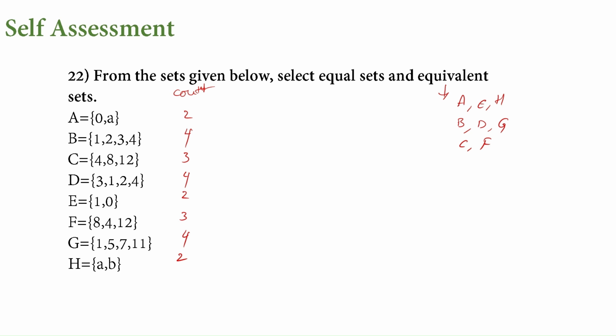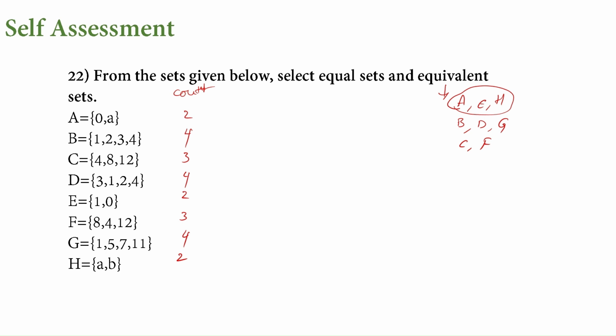And then if we consider the equal sets, see here 0 comma A, when we take the count with 2, it is 1 comma 0. So E is not equal. This is A comma B, H is not equal. So the elements are not common, they can't be the same.